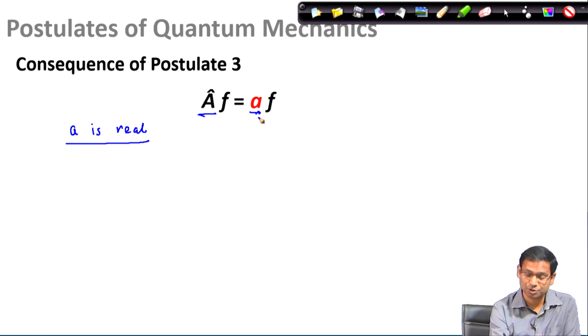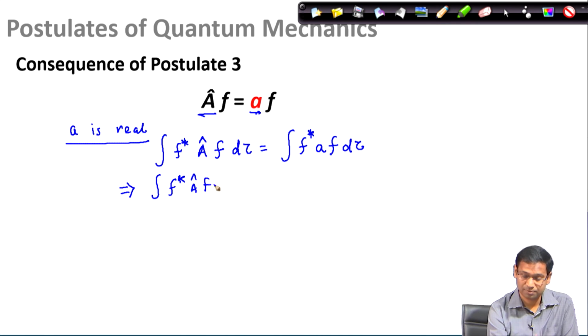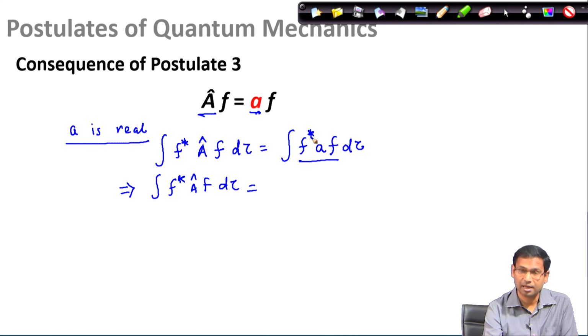I start from this equation and I multiply by f star, the complex conjugate of the f function, and integrate in both the left hand side as well as the right hand side, over all the space available to me.